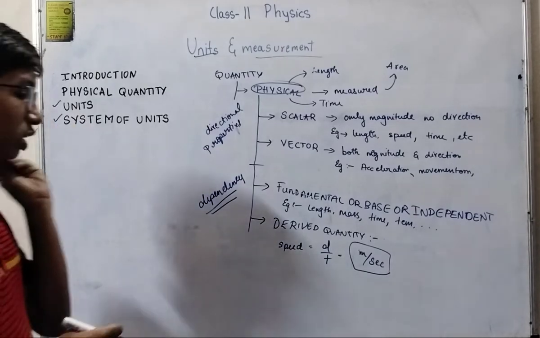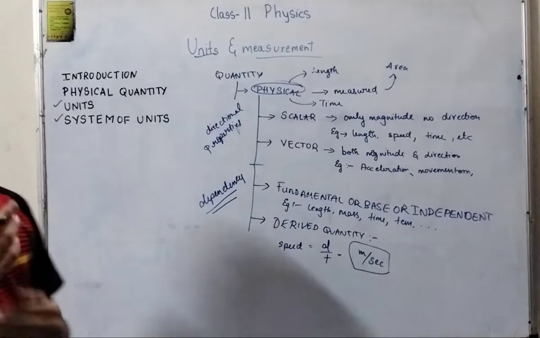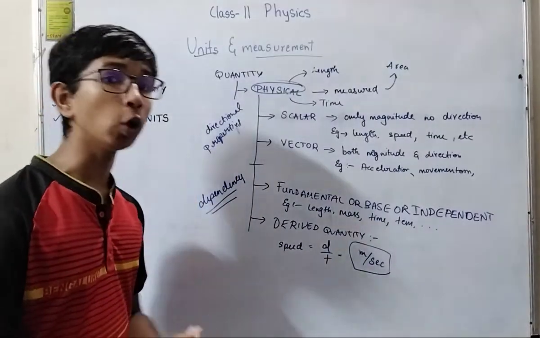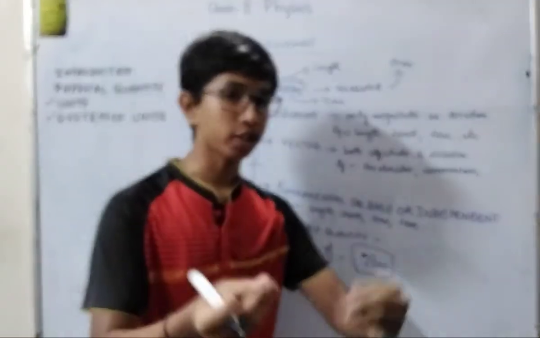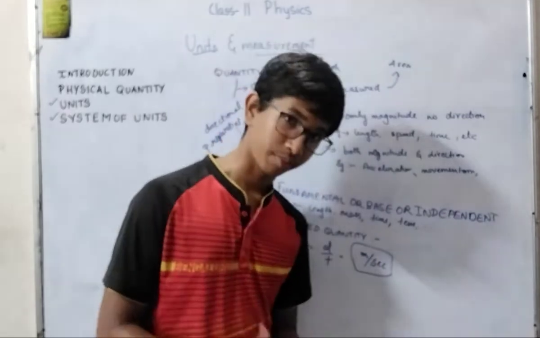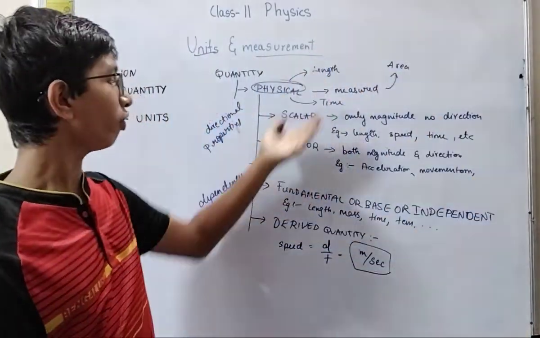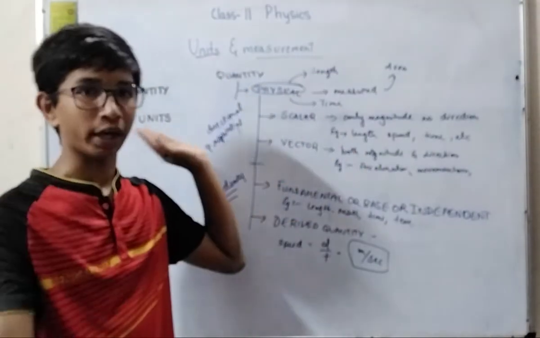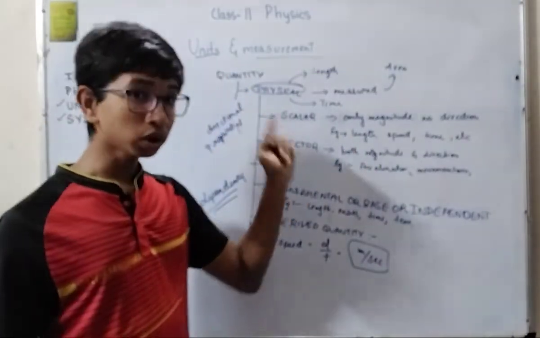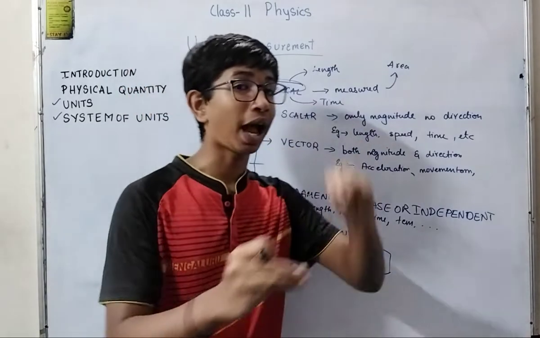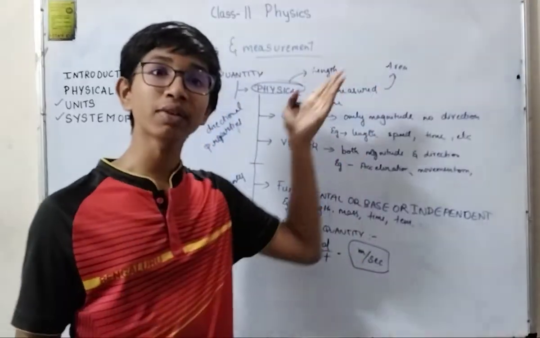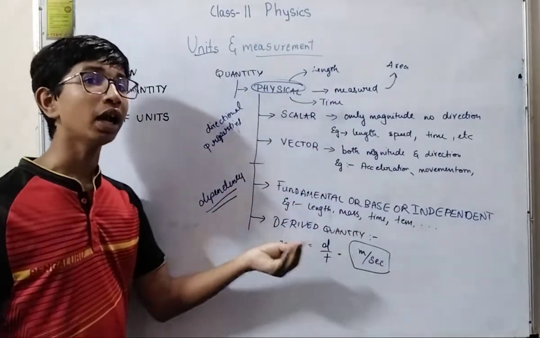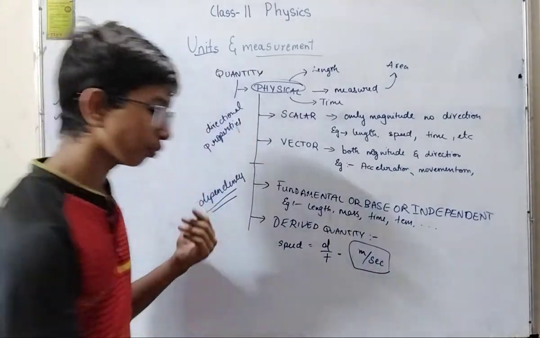So what is a unit? Unit is, as I told, a representation or the expression of a measurement. Measurement in the sense of fundamental or base, basically physical quantity. Those words that represent or express the physical quantities are known as units.